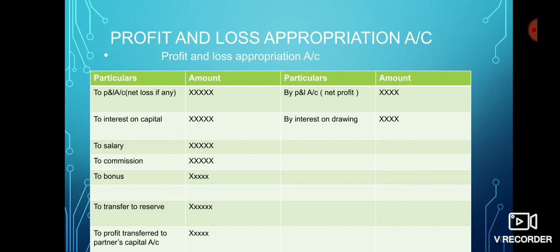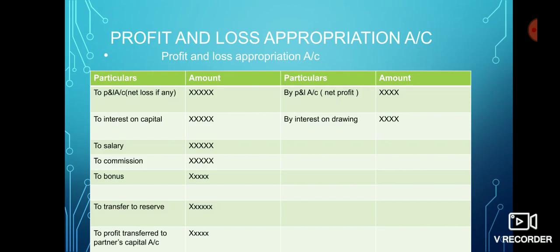On the debit side, to interest on capital, the amount paid to partners in the form of interest can be written here, then to salary, to commission, to bonus, to transfer to reserve, and to profit transferred to partners' capital account.